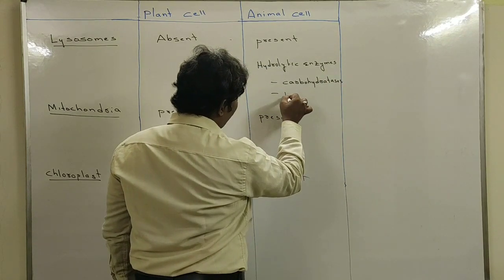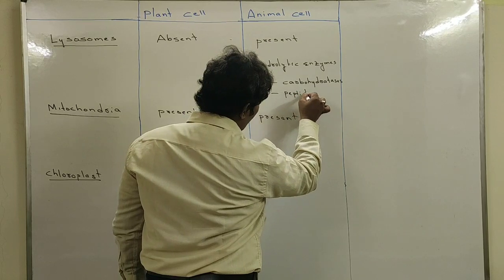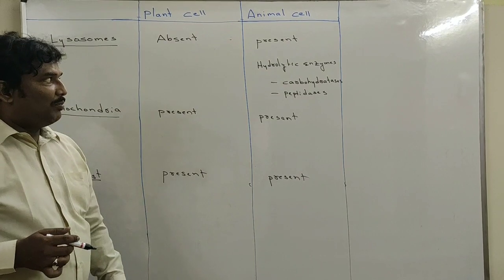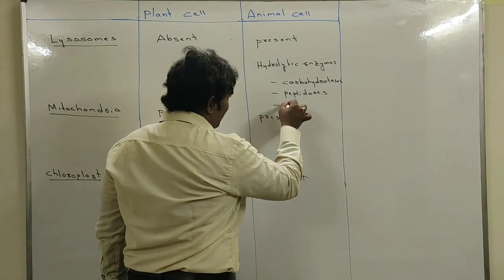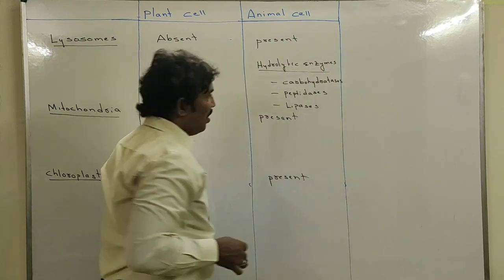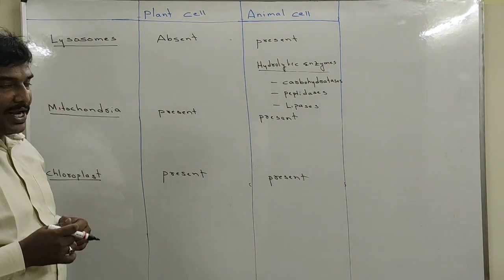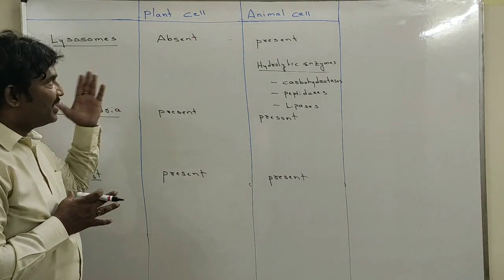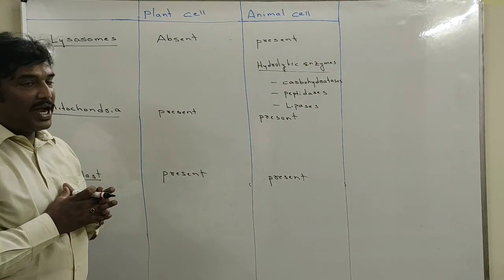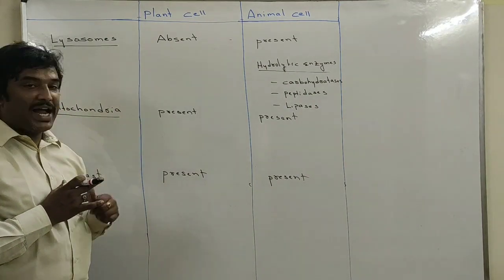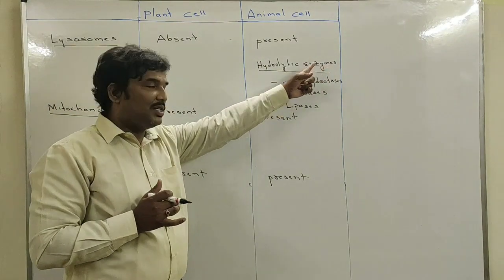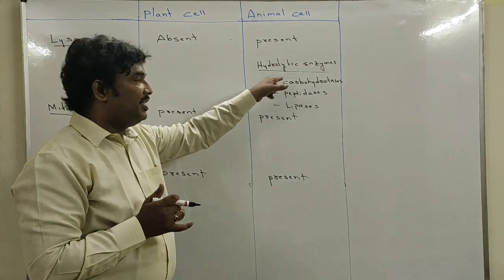carbohydrases, peptidases, and lipases. So once again I am repeating. Lysosomes are absent in plants and present only in the animal cell. The type of enzymes present in the lysosomes is called hydrolytic enzymes. These hydrolytic enzymes contain the digestive enzymes.